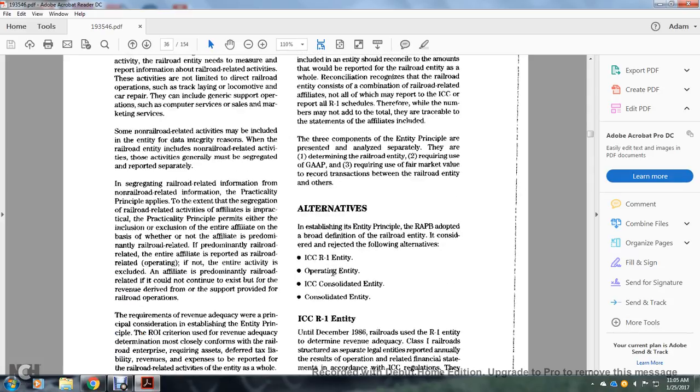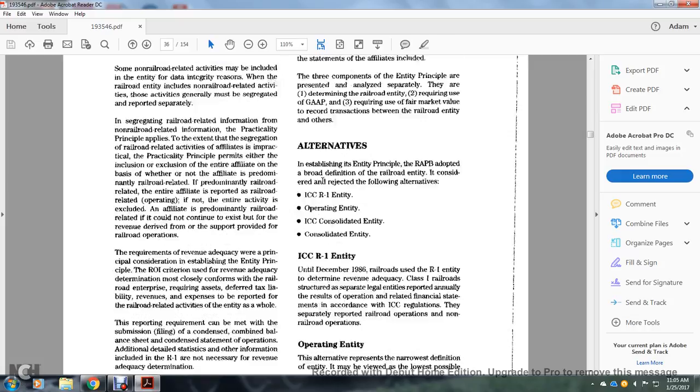Three components of the entity principle are presented to be analyzed separately. They are: 1. Determine the railroad entity. 2. Require the use of government accounting and auditing principles, requiring fair market value recording of transactions between the railroad, the entity, and others.